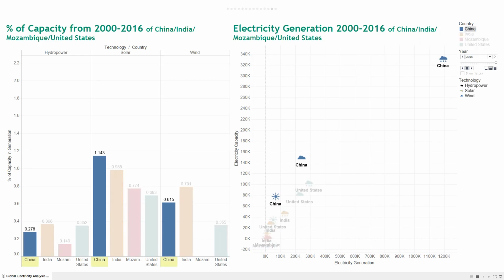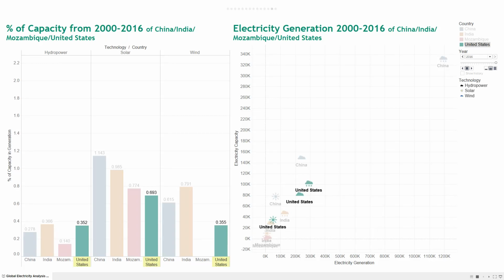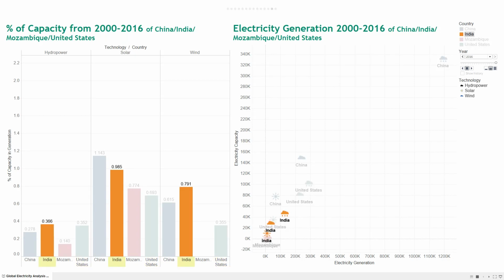China has the highest generation and capacity with hydropower. For the US, even though they have the lowest amount of generation and capacity compared with the other 2 technologies, the US had used almost the full capacity of solar power, which we can see from the left chart. India has almost the same condition as the US, with the highest percentage of usage in solar as well. As for Mozambique, they only developed hydropower and solar energy, so we are not able to judge the performance of wind energy.